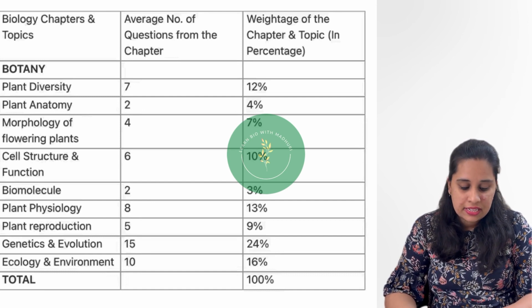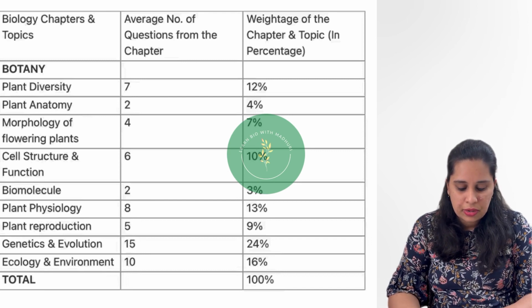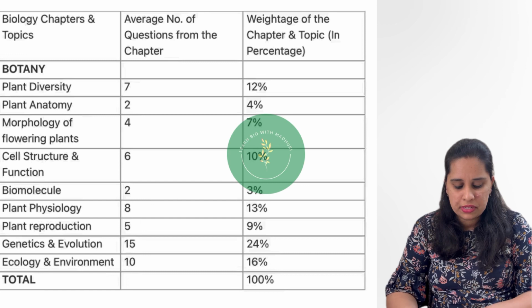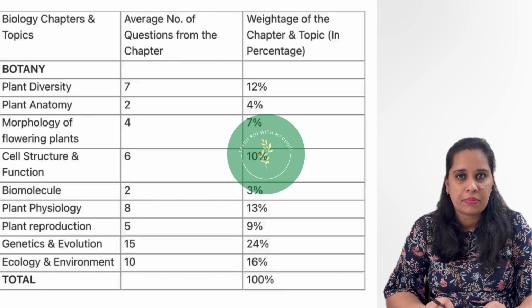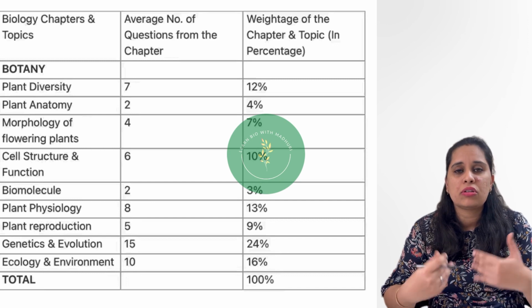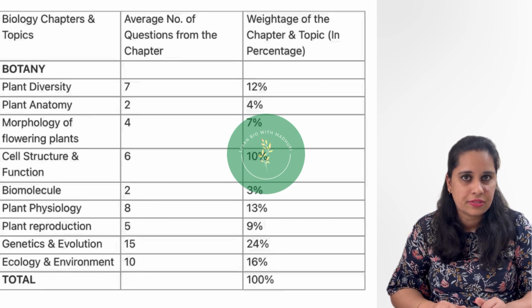That is 6 questions can be asked from this chapter. Okay, the rest will be 7%, 4% or 9%. It is not that you have to leave these chapters, but you can focus more on looking at this weightage as well as the percentage.